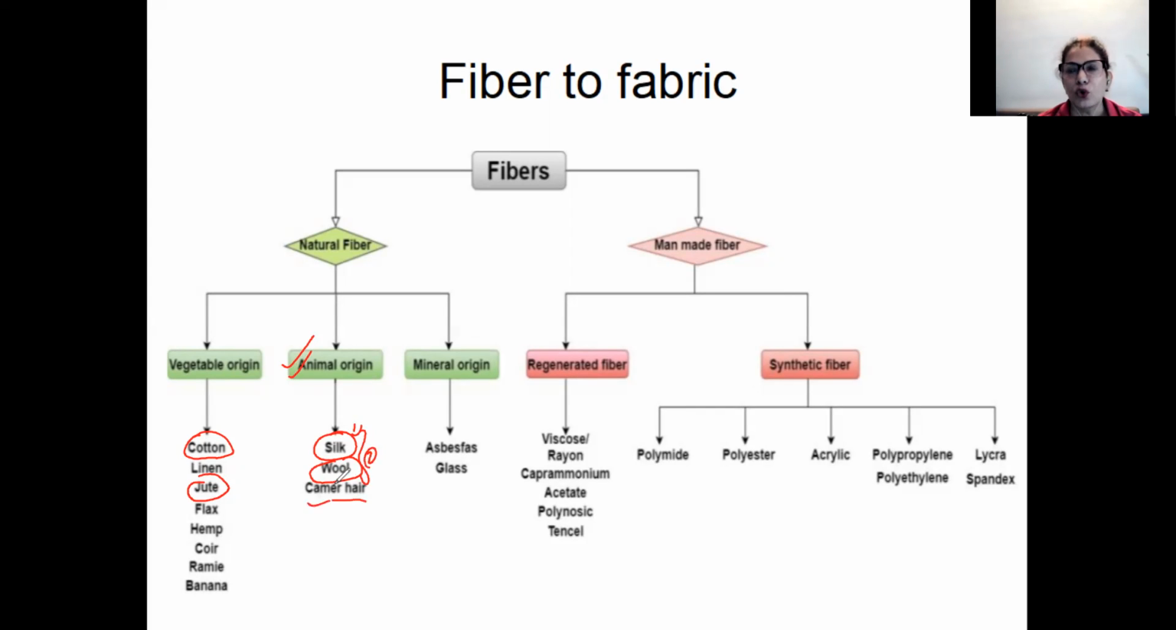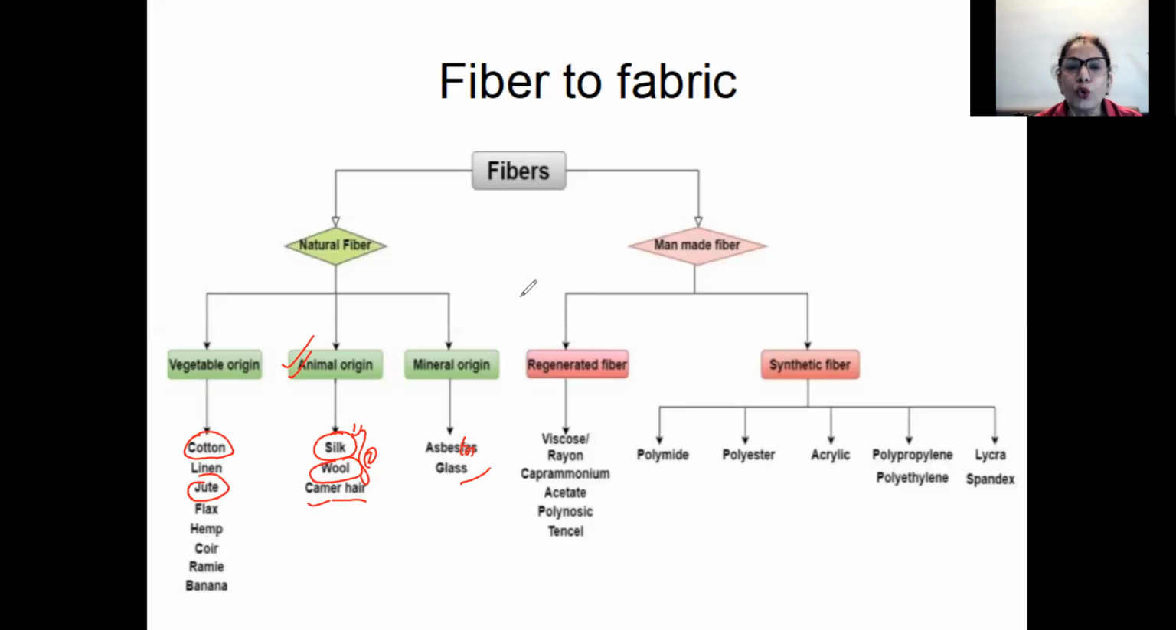Camel hair also is there, but then again that is used as we use the silk and wool, but not so commonly used. So we are going to concentrate on silk and wool, how silk is produced and how wool is produced. Then there are other origins of fibers also, mineral origin, which is asbestos and glass. Then you have the synthetic fibers, which are man-made fibers. Okay, so this is the classification of fibers.